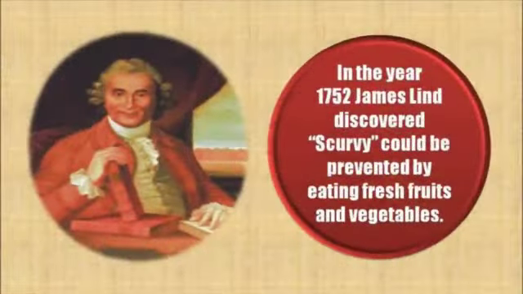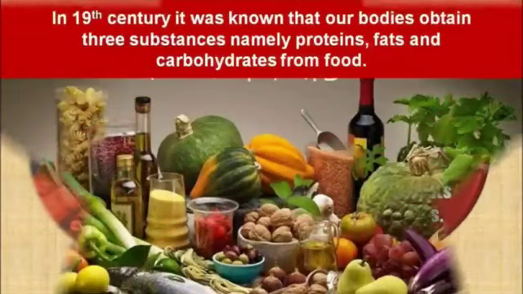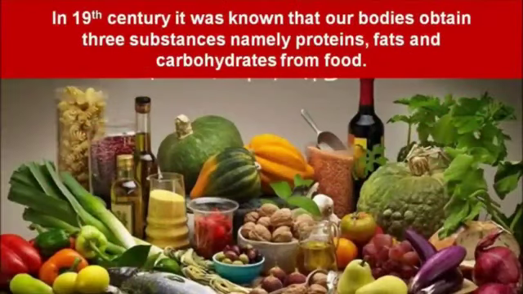In the year 1752, James Lind discovered scurvy could be prevented by eating fresh fruits and vegetables. In the 19th century, it was known that our bodies obtain three substances, namely proteins, fats, and carbohydrates from food.